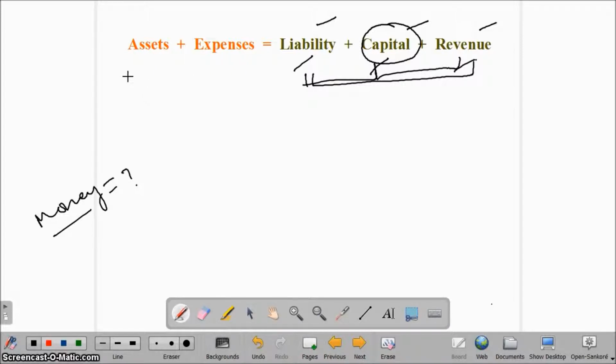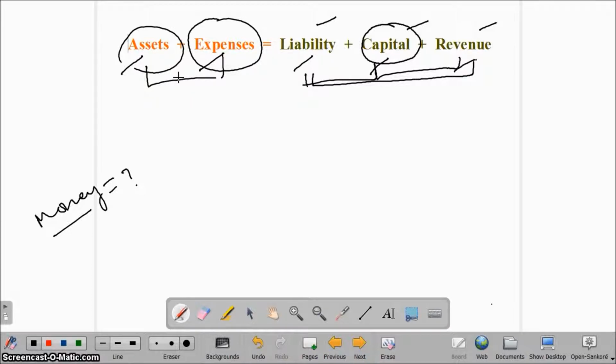The answer is that we utilize that amount in purchasing assets for the business and to meet the routine expenses of the business. So these are the uses of that finance. Whatever amount we collect from these three sources, we use in buying assets for the business and to meet the routine expenditures of the business.